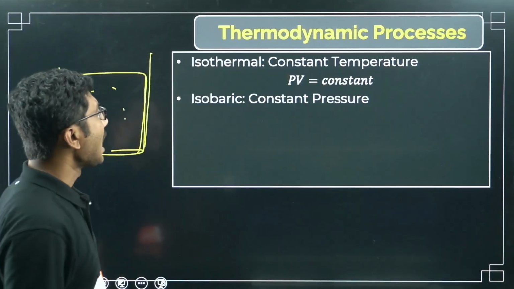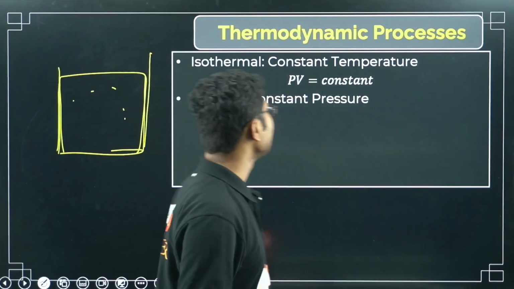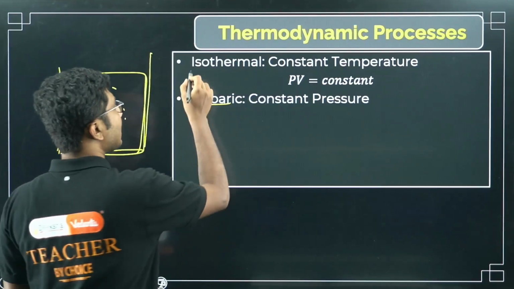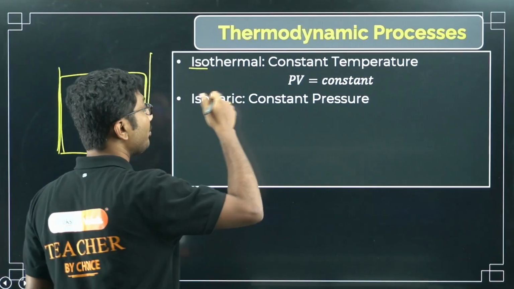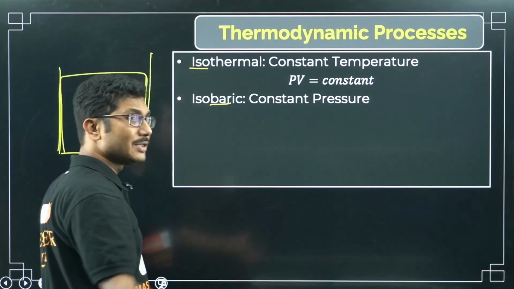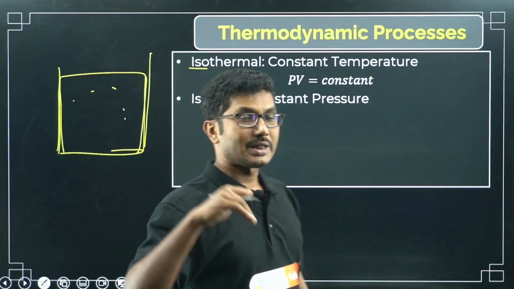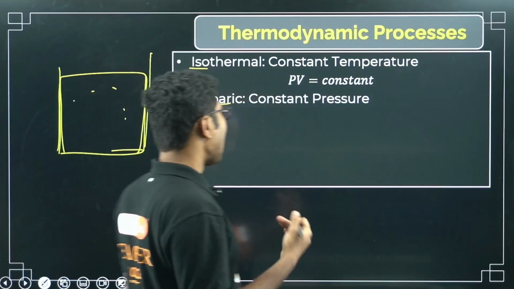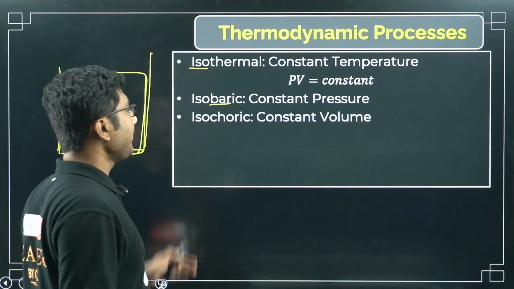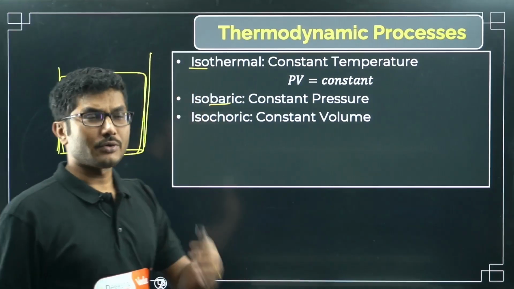There is one more process which is called the isobaric process. In an isobaric process, what happens? Bar means pressure. So iso means constant. You should remember this meaning. Iso means constant. Isothermal means temperature is constant. Isobar means pressure is constant. One term for pressure is bar, that's why this name came, baric. Isobaric means constant pressure. Isochoric, choric means volume. So isochoric means constant volume. If the volume is constant, then it is called an isochoric process.